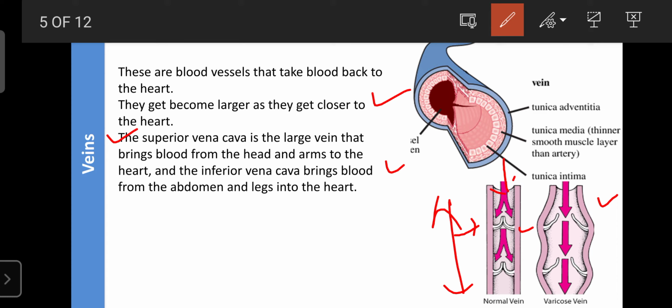That condition is known as varicose vein. It occurs due to malfunction of the valves, or the valve of the vein failing. Due to that, backflow of the blood is possible, so blood is deposited in the leg and the leg swells out.